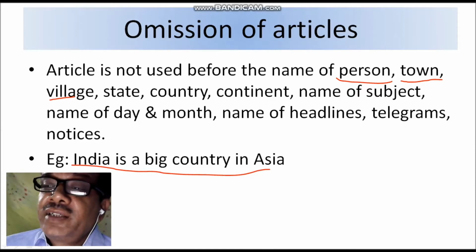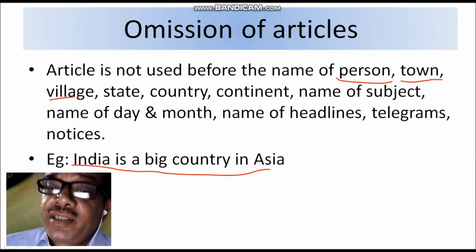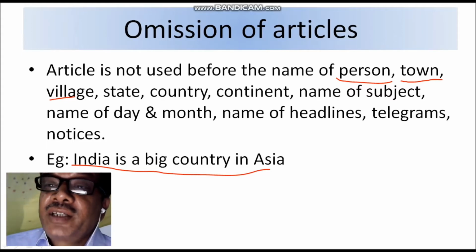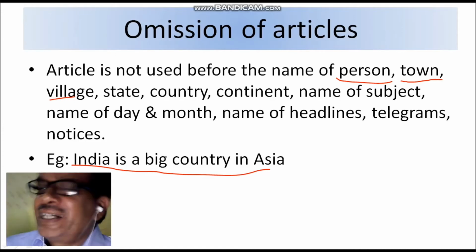Like this we can give another also. He likes history. We cannot say he likes the history, क्योंकि अगर वो सब्जेक्ट का नाम हो जाता है. I live in Bihar, we cannot write the Bihar because it is the name of a state. So I hope you are better understanding where the article is not used. Okay, so after that we are going to know the next omission of articles.